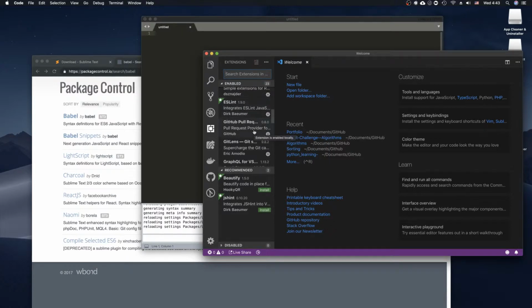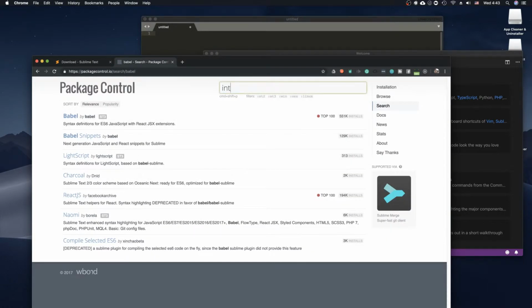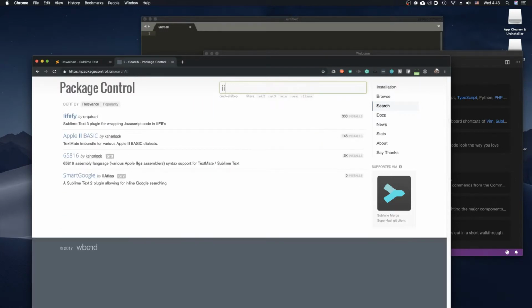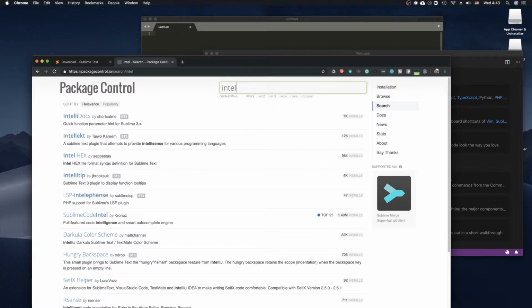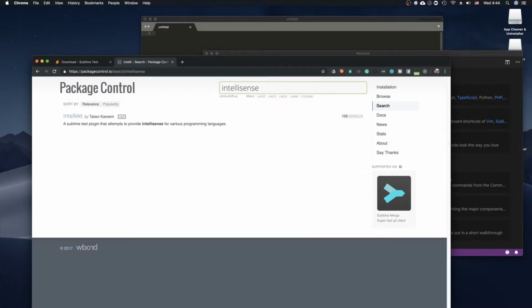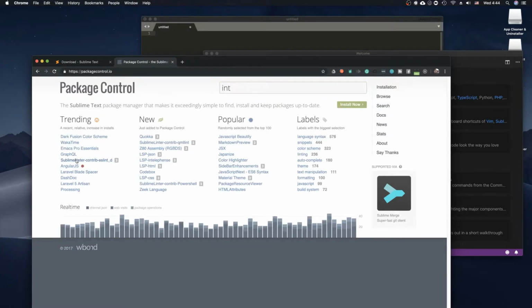Let's see. Obviously, there's going to be no Live Share, but IntelliSense, that's always a good one. IntelliSense, if I can spell today. Alright, let's see. IntelliSense. $126,000. I'm not really going to do that one. Let's see what else is popular here.